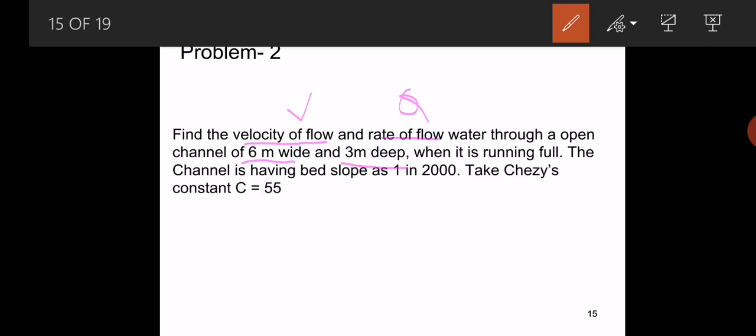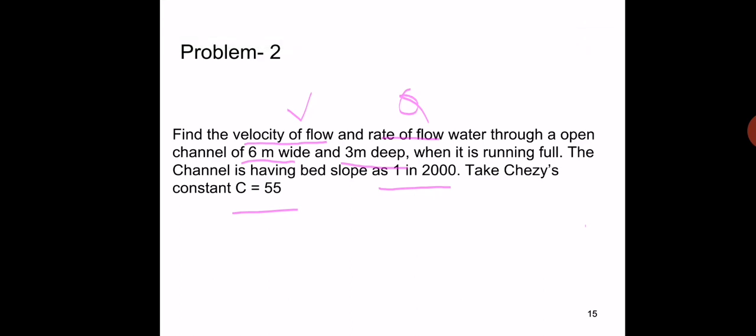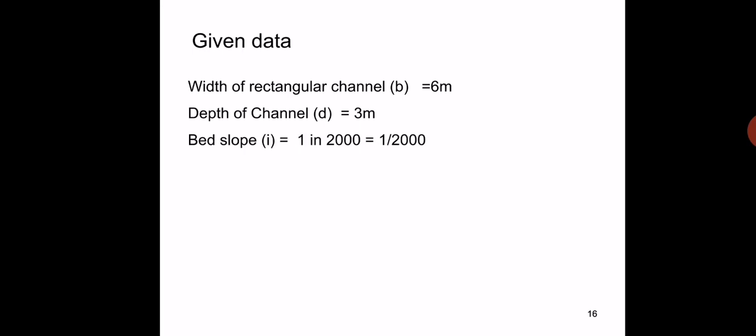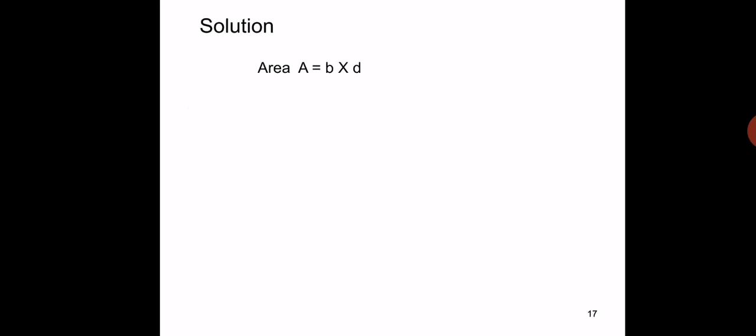The channel has a bed slope of 1 in 2000. Take the Chezy's constant C is equal to 55. He has given breadth of the open channel as 6 meters, depth 3 meters, i is equal to 1 in 2000 and C is equal to 55.